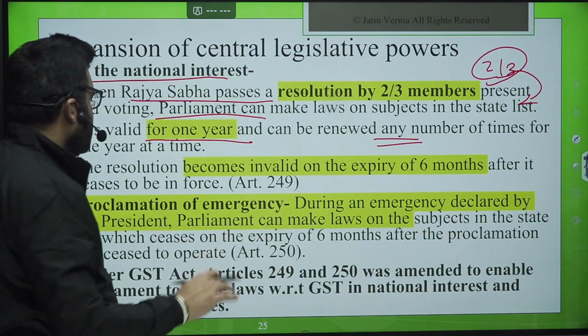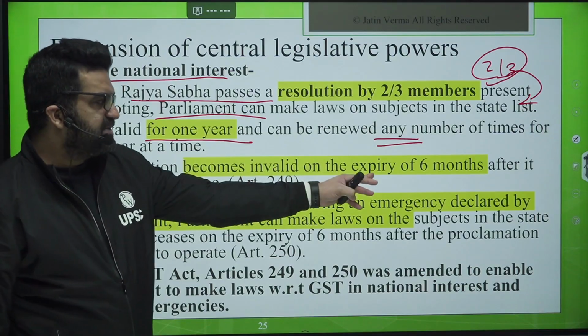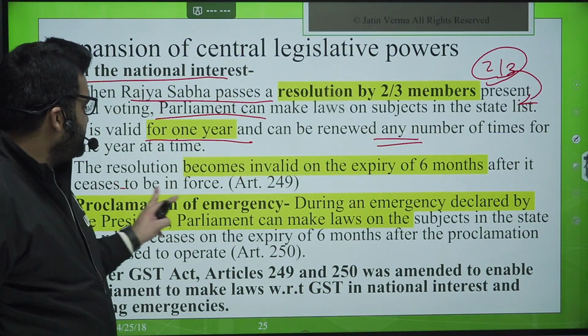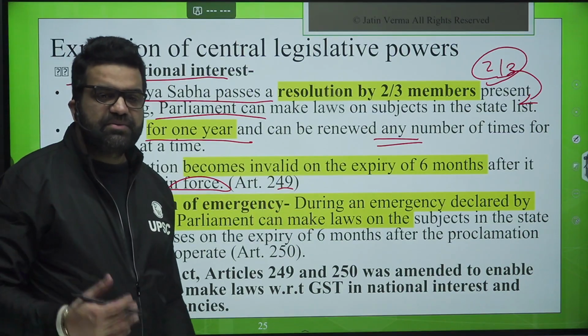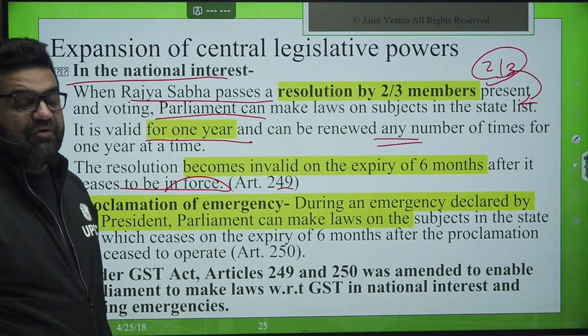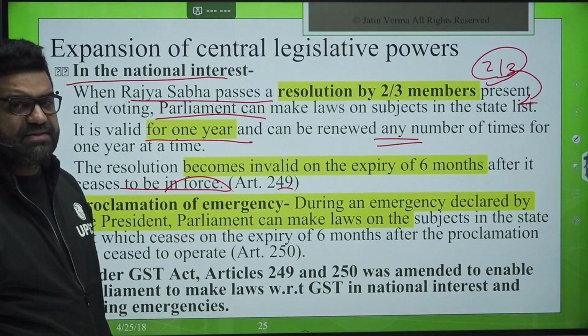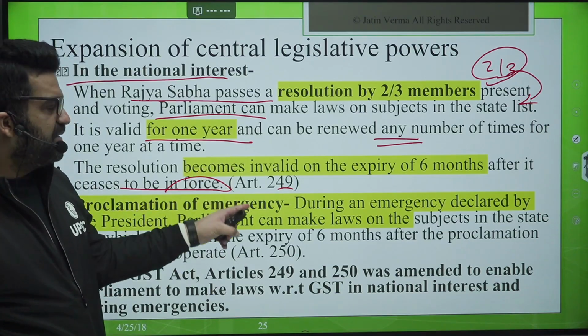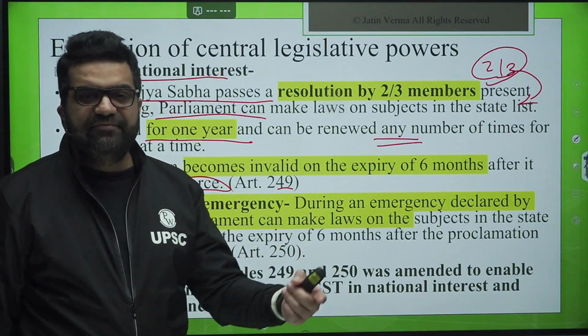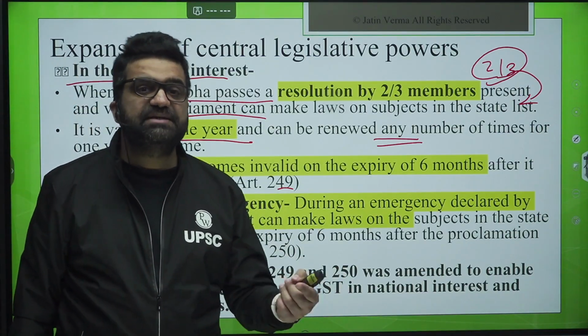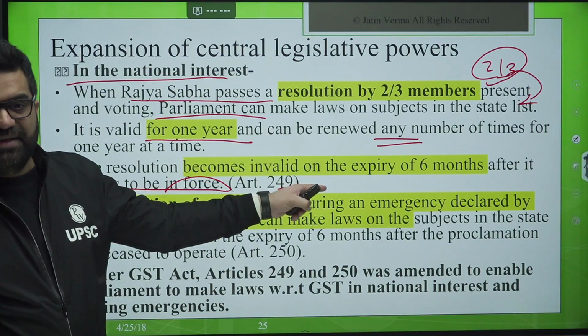Okay, now the resolution becomes invalid, and the law ceases on the expiry of 6 months after the resolution ceases to be in force. Article 249 deals with it. The resolution becomes invalid. And what will happen to the law that was passed under this provision? This is what we are talking about. For 1 year a law can be passed, and if such a law is passed, it can survive for a maximum of 1 year and 6 months as is written here.